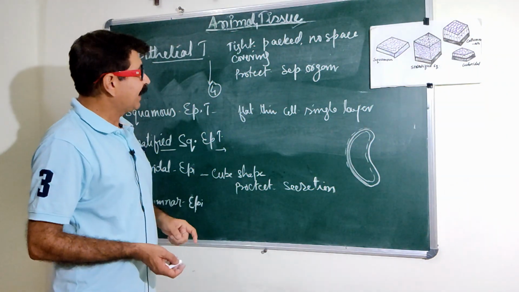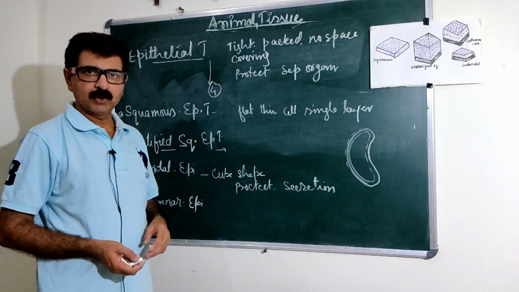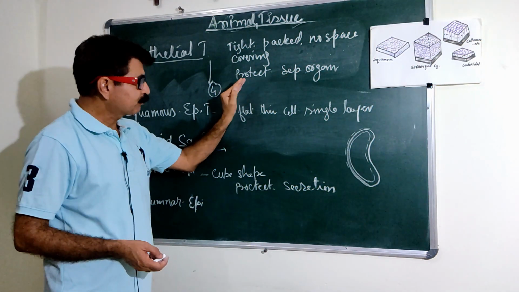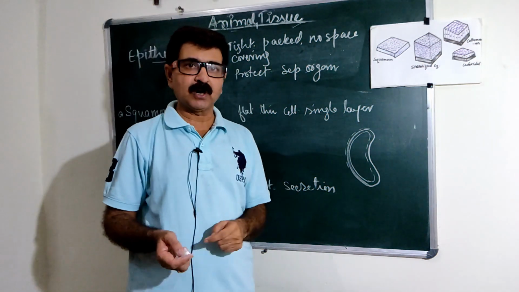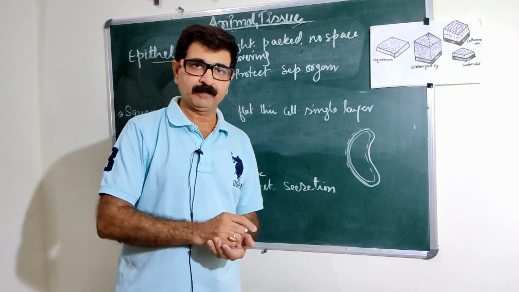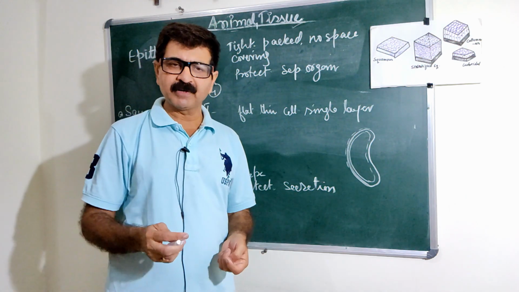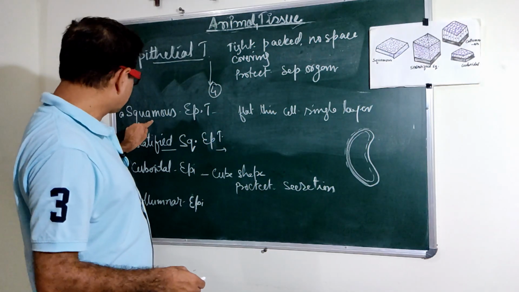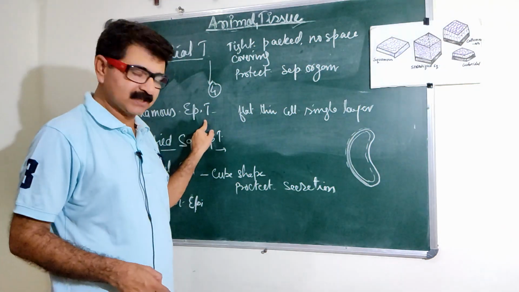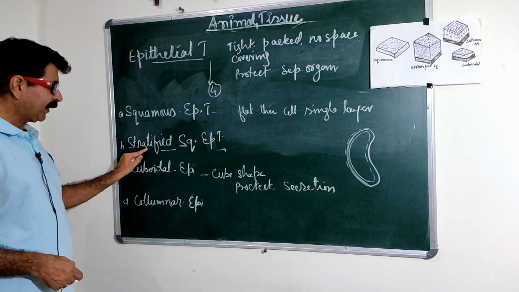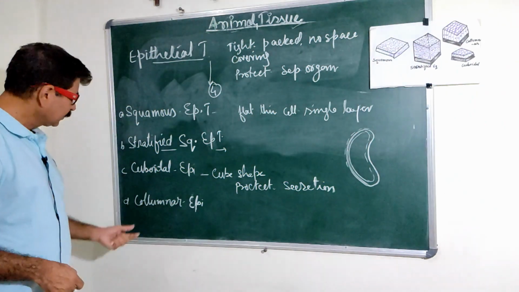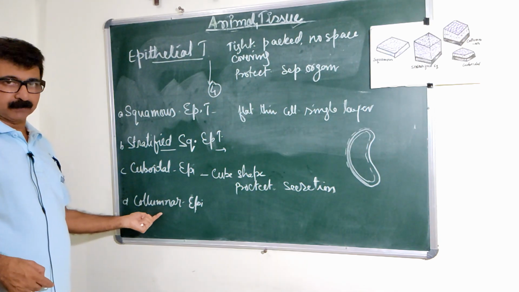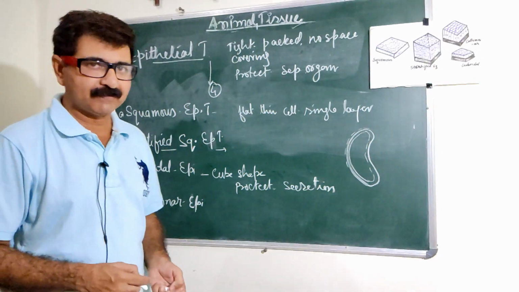They are thin, flattened cells, tightly packed. No intercellular space is there, they form the covering, and the function is protection as well as separation of the organs from the body cavity. Again, on the basis of structure and the function, there are 4 kinds. 1, the squamous epithelial tissue, then stratified squamous epithelial tissue, then cuboidal epithelial tissue, and the 4th one is columnar epithelial tissue. It is on the basis of the structure as well as the function.